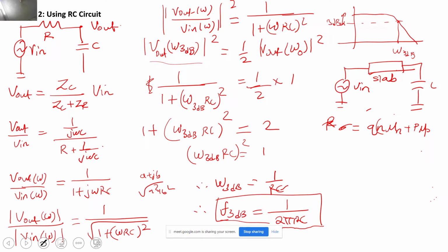Now if I take R is equal to rho L upon A, then this R will be equal to rho, 1 upon q (n mu n plus p mu p), into length divided by A. So this is the value of the resistance that I have for a particular semiconductor device, correct?